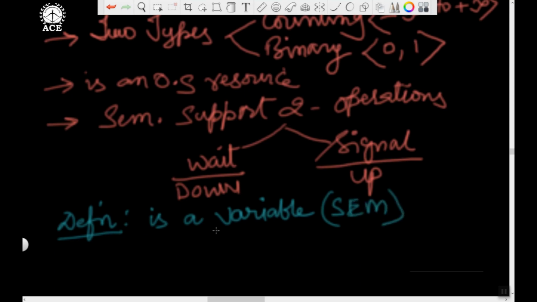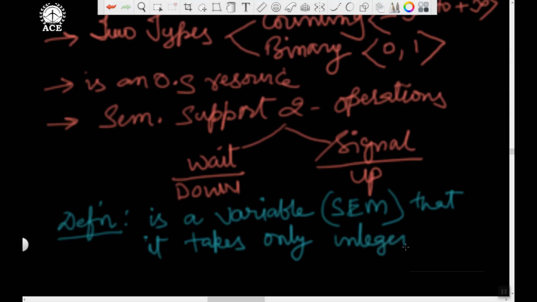I write in short, semaphore is a variable of semaphore abstract data type with the property that it takes only integer values. Variable will take values.